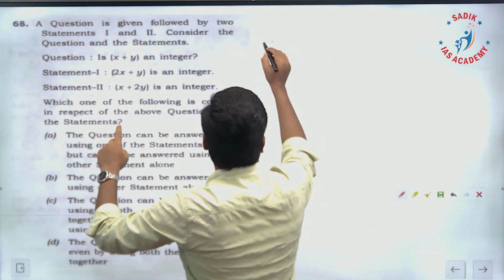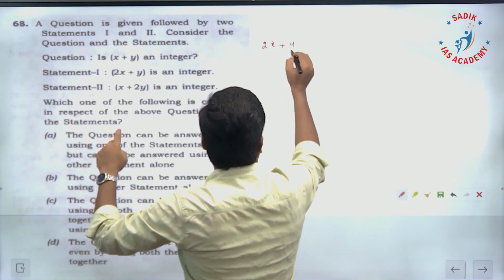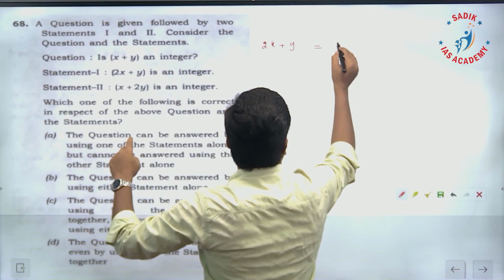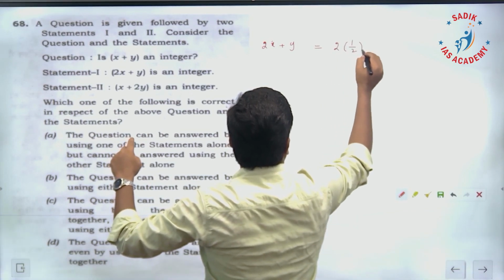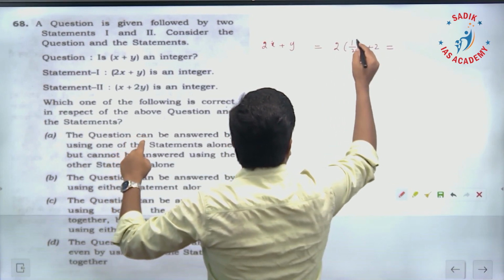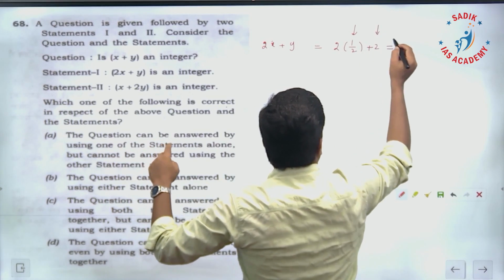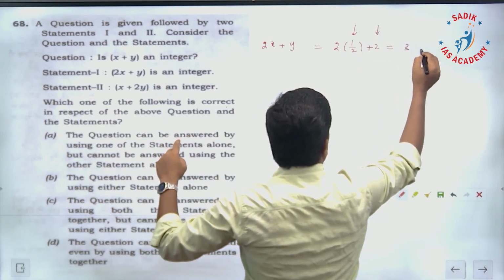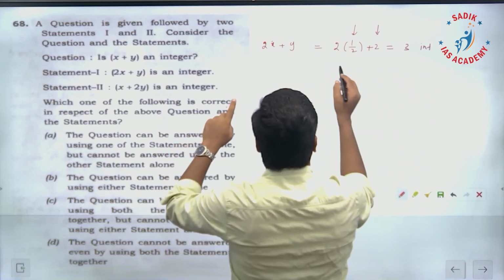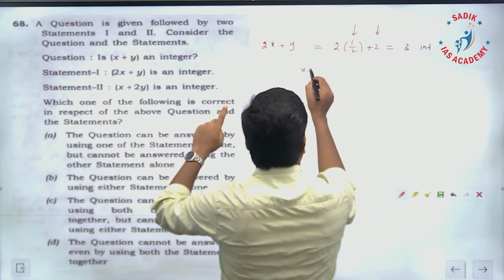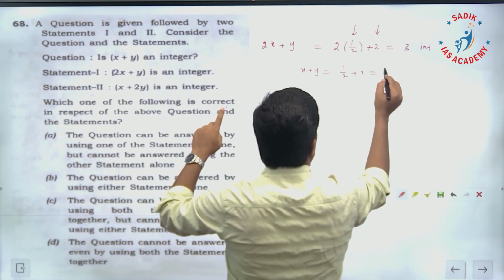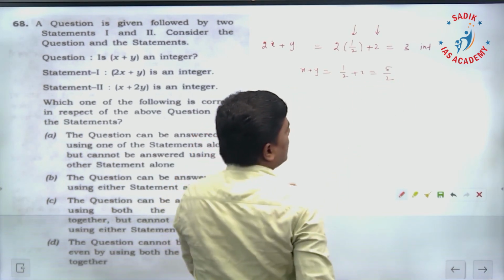2x plus y is an integer means I can take x value to be 1 by 2, and y value I have taken 2. Therefore, this answer is going to be 3. It's an integer. But x plus y is 1 by 2 plus 2, which is 5 by 2, and it is not an integer.